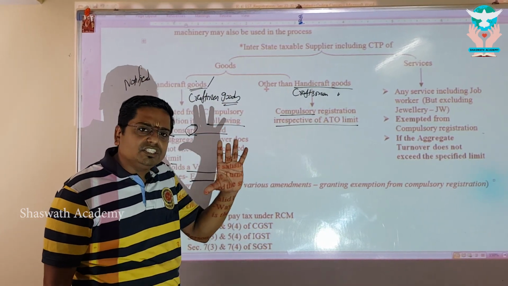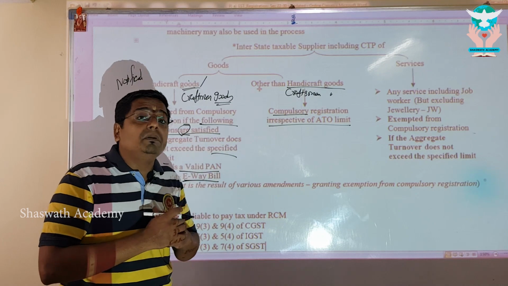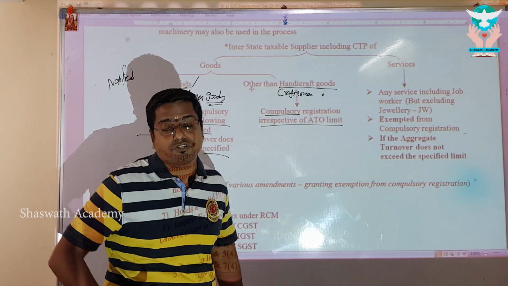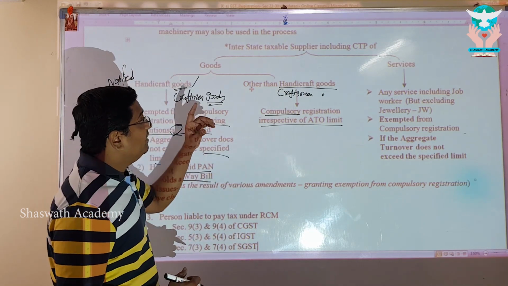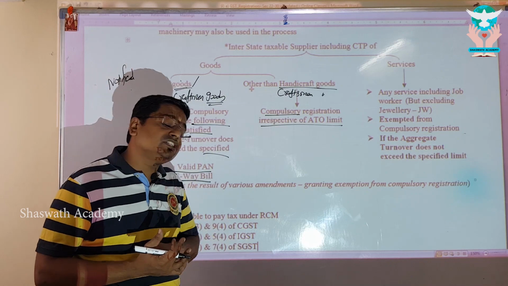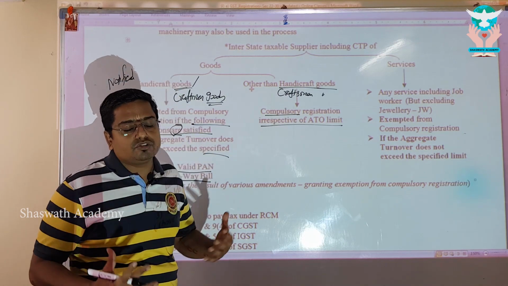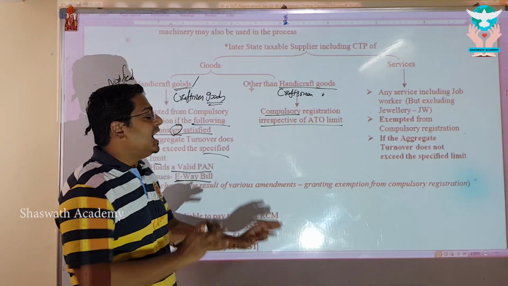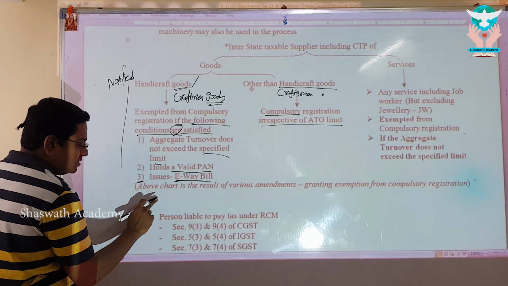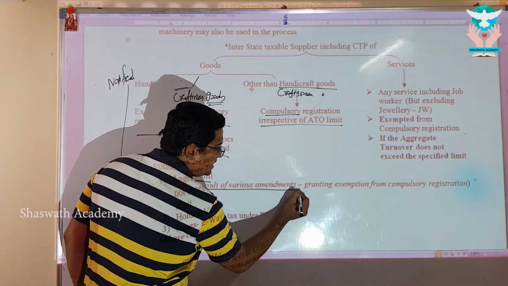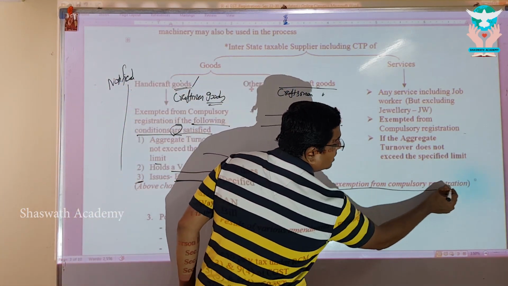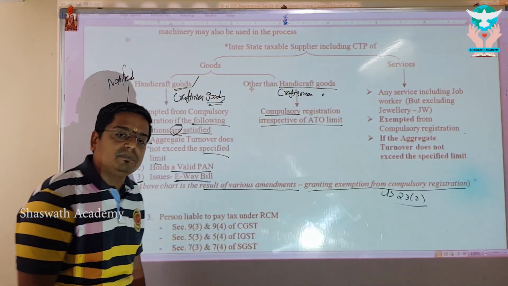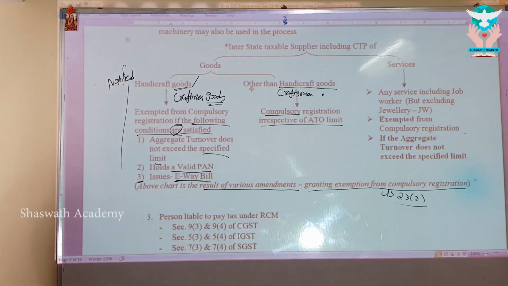A plain reading of section 24 will make you understand, sir, goods or service or immediate whether do I have to go for compulsory registration. It might give you that sense. My dear, I have clubbed section 24, subsection 1 and subsection 2 or clause 1, clause 2, read with section 23, subsection 2 notifications issued, and the resultant is the final understanding. As you could say, very clearly given. This is the result of various amendments granting exemption for compulsory registration, especially under section 23 subsection 2. With me, my dear?